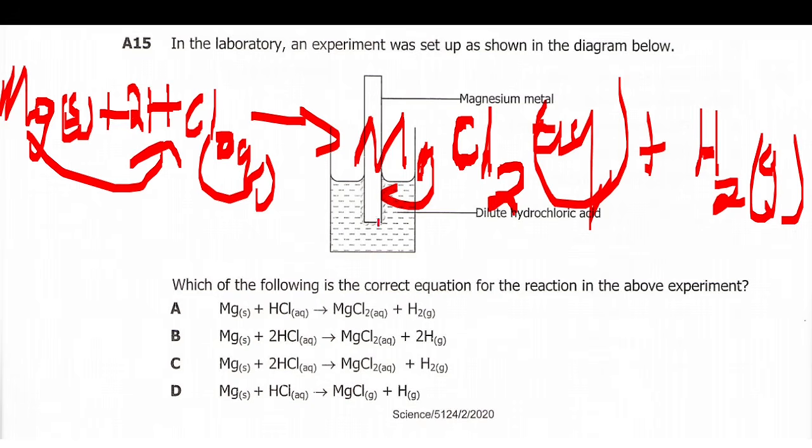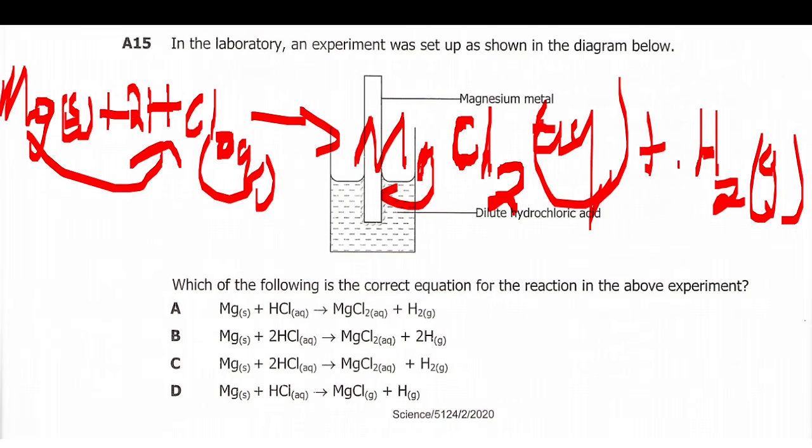Which of the following is the correct equation for the reaction in the above experiment? So you compare: magnesium, hydrochloric acid. There's no 2 here, so this one is not the one. This one, MgS plus 2HCl aqueous, plus 2 hydrogen gas.